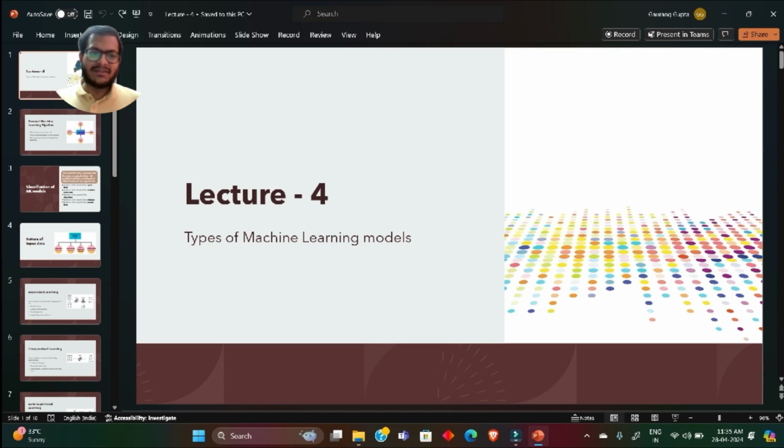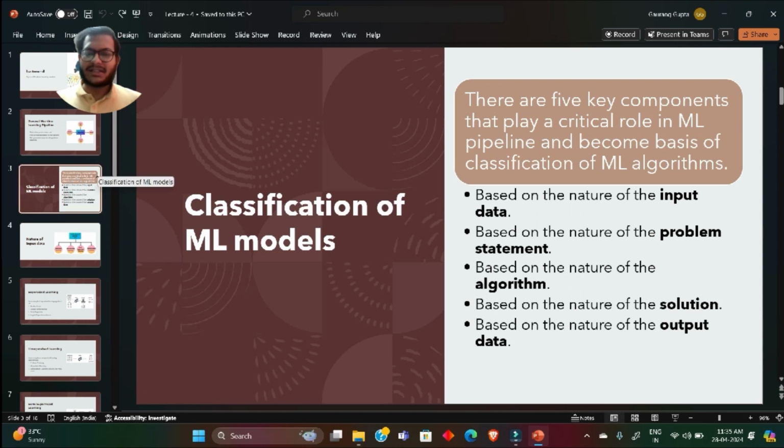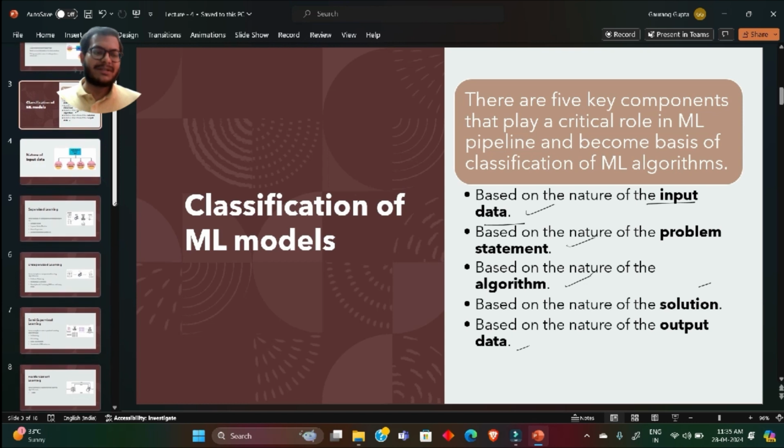Of the machine learning series. In this lecture we were studying about how we classify the machine learning models. So there are 5 key components on the basis of which we classify our machine learning models. These are based on input data, problem statement, algorithm, solution and output data. In the previous video we discussed the input data classification in detail. I would recommend you to see it, and if you have any doubts, do post in the comment section.